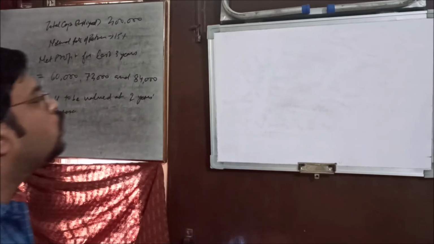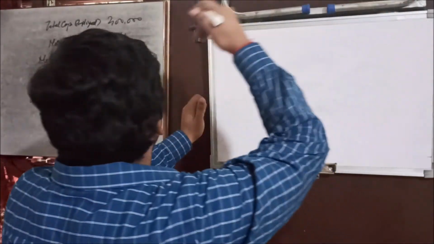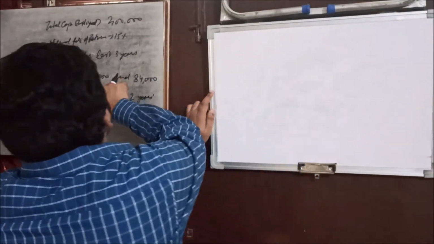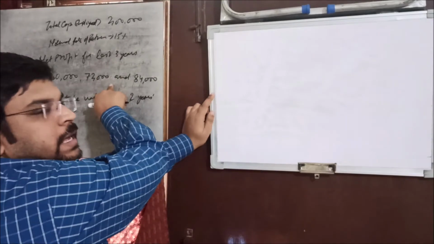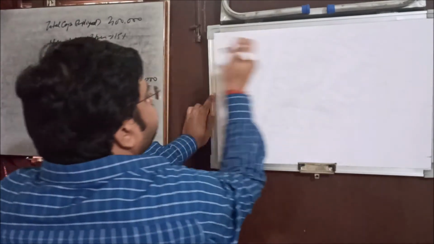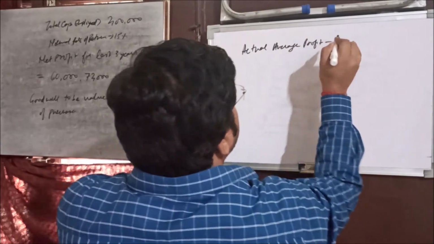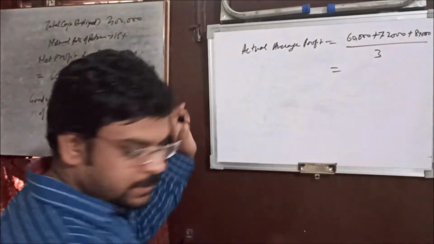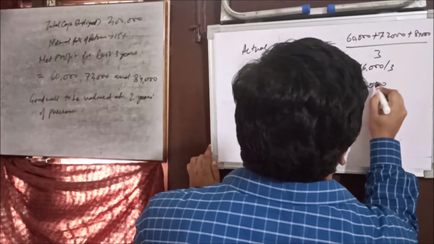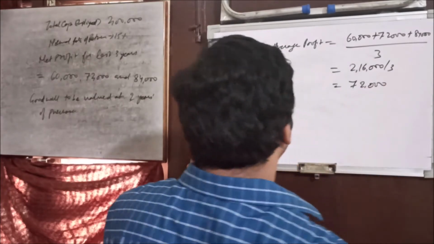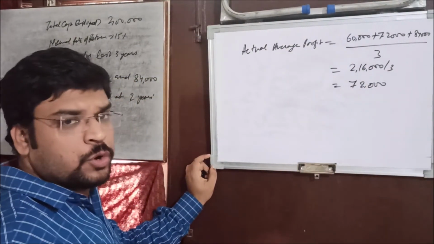Okay, so now what we'll do, very first we'll calculate the average profit. Average profit means this is the actual profit of the organization. So we'll take the average of that. So the actual average profit is equal to, let's calculate that, 72,000. So this is the actual average profit, fine.